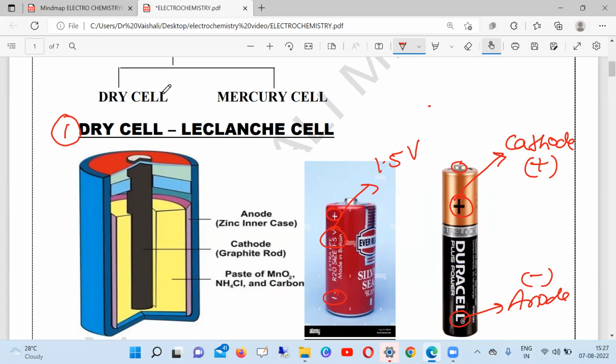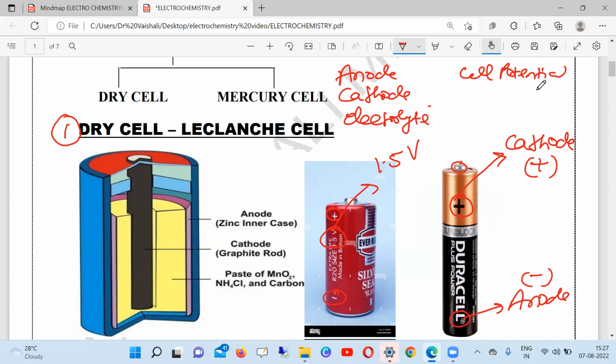So in any cell, whether primary or battery cell, what things do we have to know? Anode is made up of what? Cathode is made up of what? What electrolyte is used in this? What is the cell potential? What is the cell reaction?